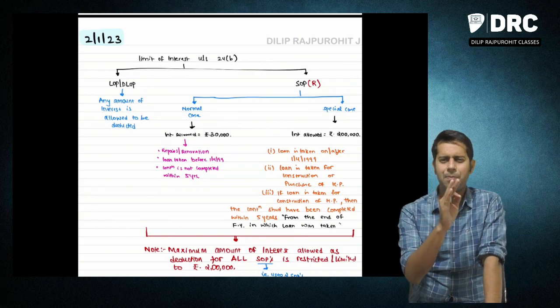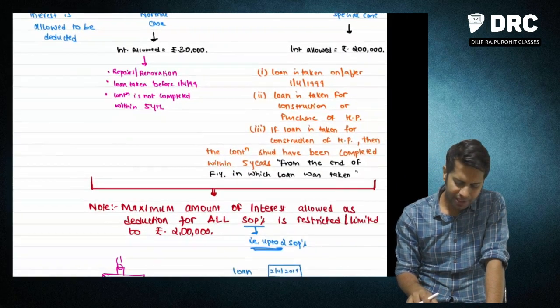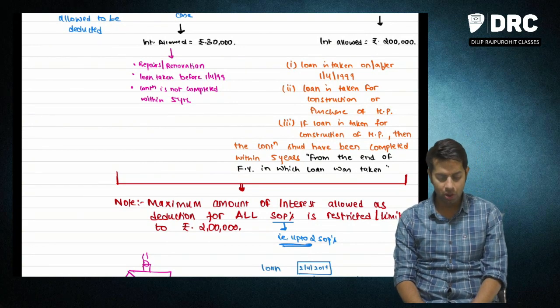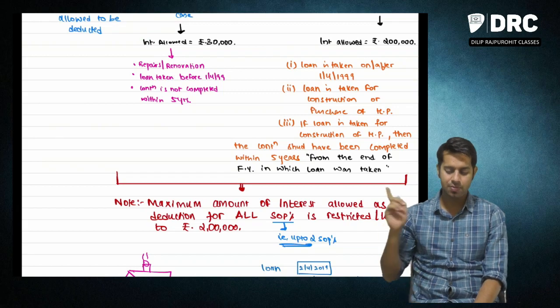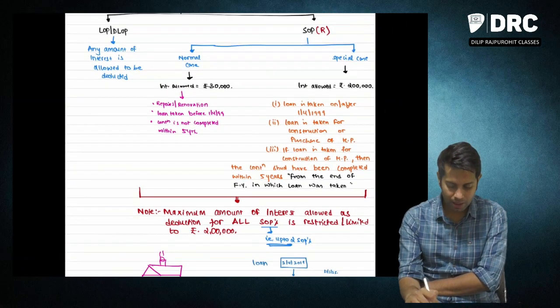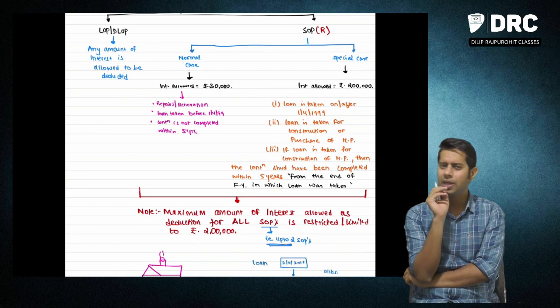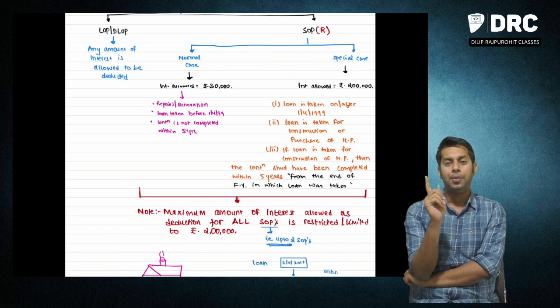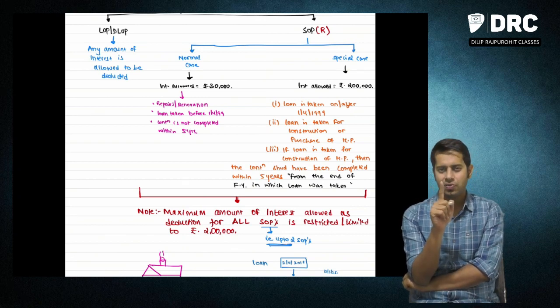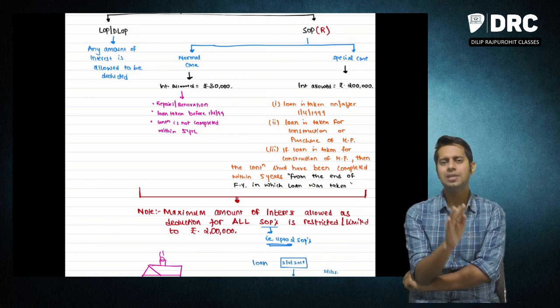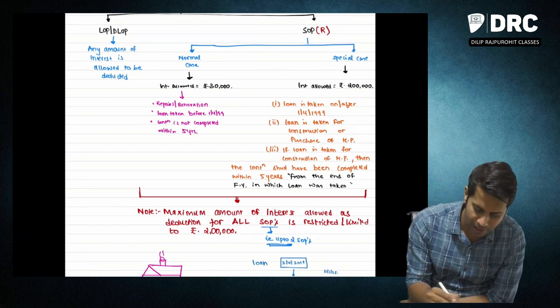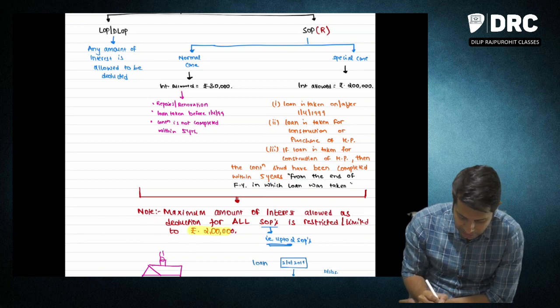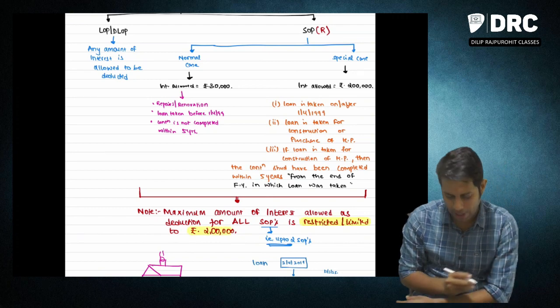Now, one very important point. The major mistake which students make while computing income from house property in respect of interest is this particular point. In case of self-occupied property, the maximum amount of interest which will be allowed as deduction is limited or restricted to rupees 2 lakh.